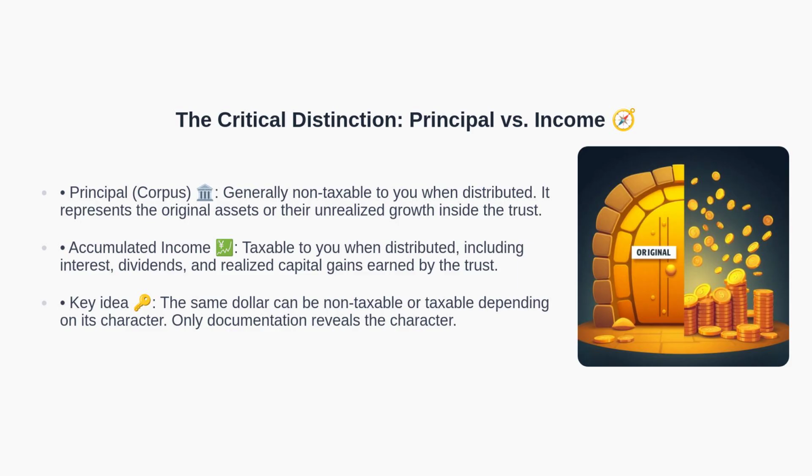The Schedule K-1. This flowchart starts with the trust dissolving. The trustee, or their legal counsel, determines the character of the funds and the trust's distributable net income, then issues a Schedule K-1 to the beneficiary. At the decision point, if you receive principal, it's generally non-taxable and does not directly increase AGI.